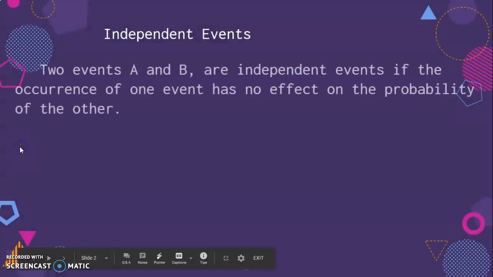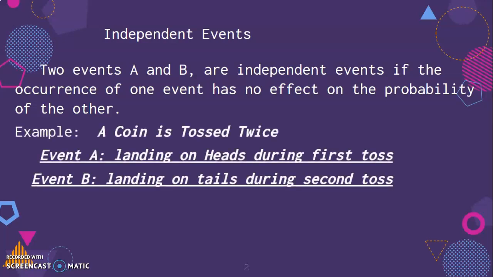Independent events are two events where, if the occurrence of one event has no effect on the probability of the other, then they are independent. So for example, when a coin is tossed twice, landing on heads the first toss and then landing on tails the second toss. These are my events, and I want to talk about whether they are impacted by each other.